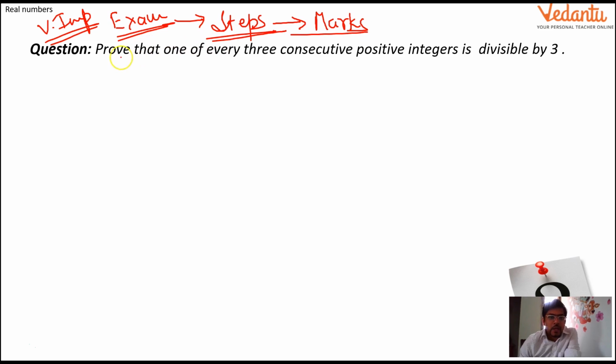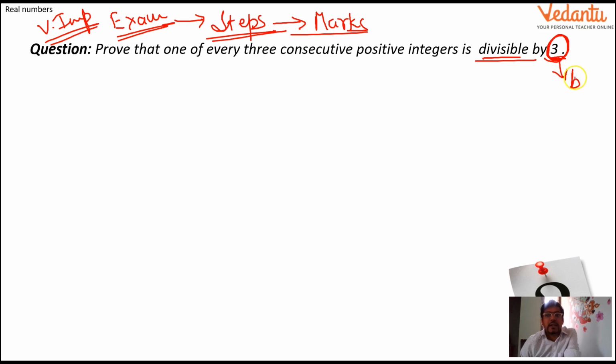It's very important. So first of all, we have to prove that one of every three consecutive integers is divisible by 3. Whenever any such question comes where you have to check divisibility or show something like this, whatever number is being given here, just take this number as your divisor. As your divisor.